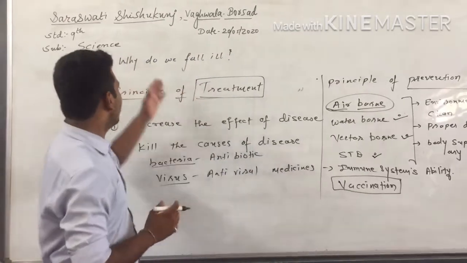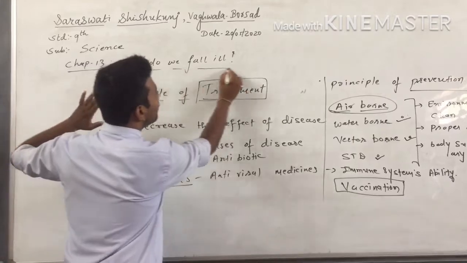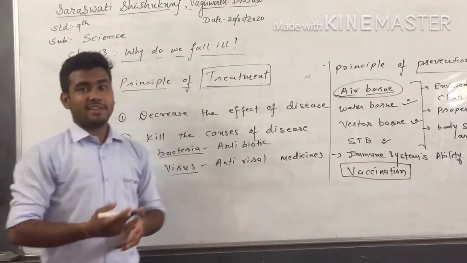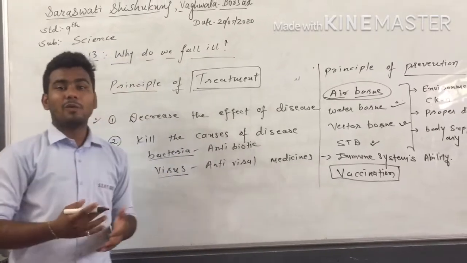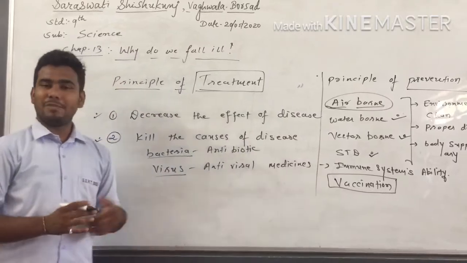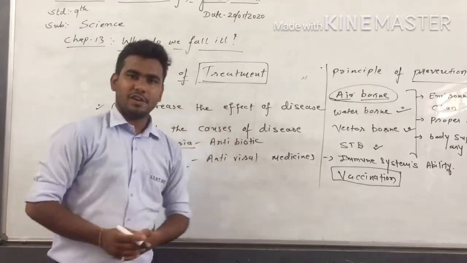So this way, here in our chapter, why do we fall ill, we also understood why and how we can be prevented from it, and how we can be treated for it. So this way we have completed our chapter number 13, why do we fall ill.